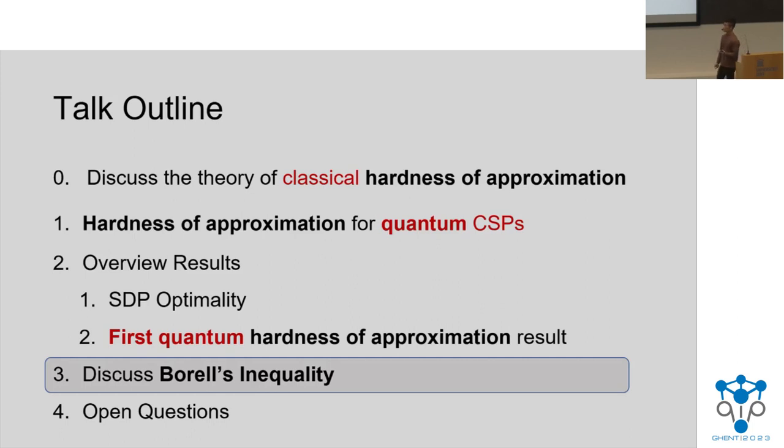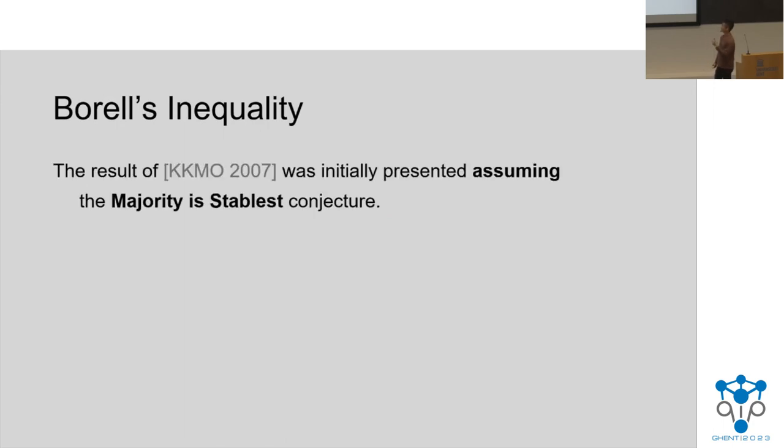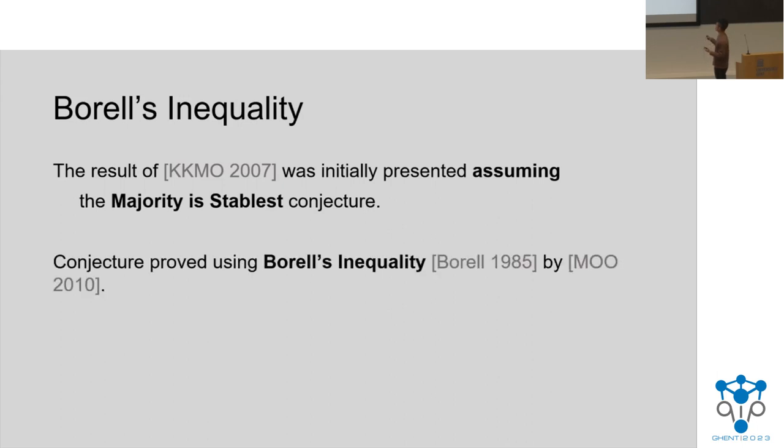So finally, let me conclude by trying to discuss a little bit about Borell's inequality. This is a very key result in the classical results, and the first result of KKMO actually was conditional on a conjecture that they called Majority Is Stablest. And it turns out, at the heart of this conjecture was Borell's inequality. In fact, Mossel, O'Donnell, and Oleszkiewicz showed in 2010 that by using Borell's inequality, they were able to resolve the Majority Is Stablest conjecture and fully prove the result of KKMO.